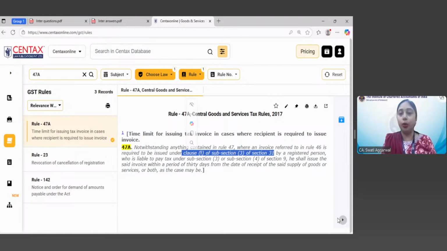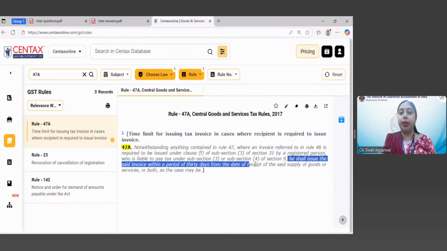That is what, Astha, you want to ask, I suppose. In that case, where the invoice is required to be issued by a registered person under section 33F, that means the recipient has to issue the invoice, who is liable to pay tax under section 9(3) or 9(4), that is the reverse charge mechanism, he shall issue the invoice within a period of 30 days from the receipt of said supply of goods or services.